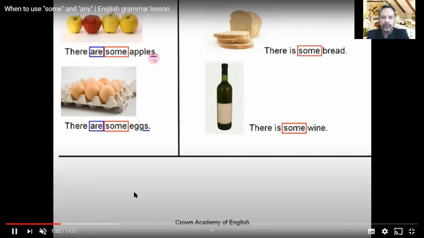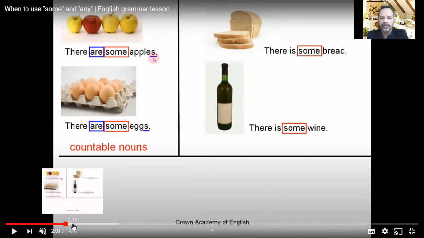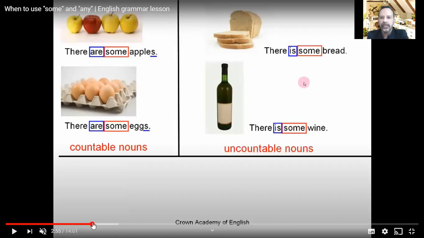And also the verb is very important, no? For countable nouns, we use the verb are, and for uncountable nouns, we use the verb is, as you can see in the example, okay?